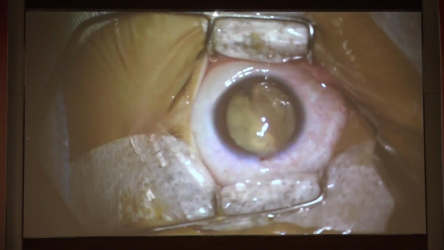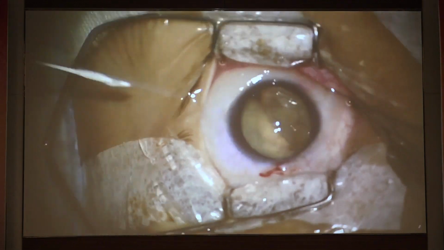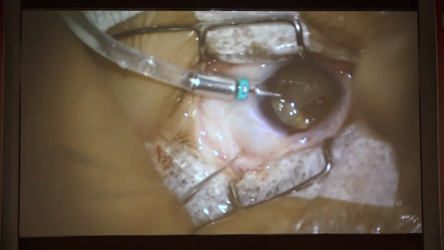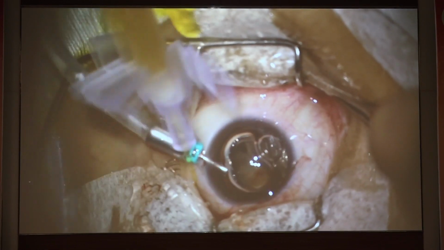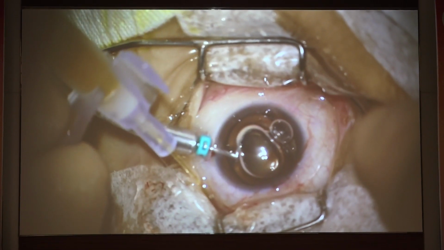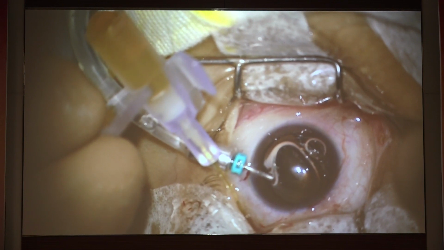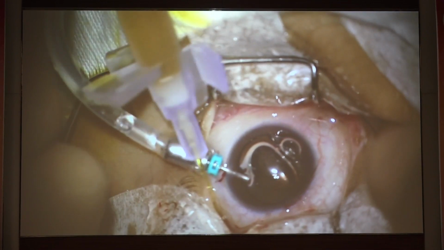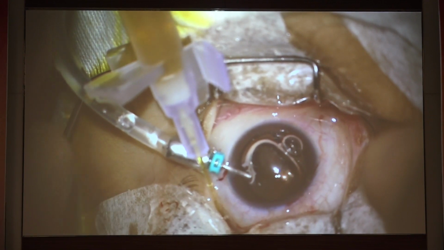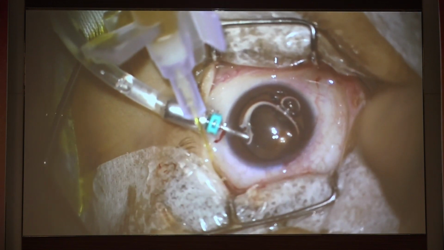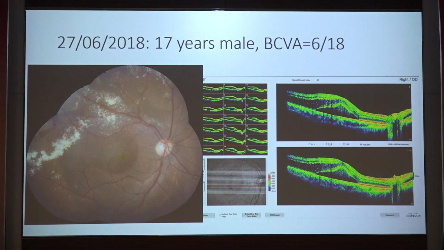And this is one more similar patient. You see, I've put the IV AC just to make sure that there's no sudden hypotony or bleeding while you are inserting this cannula. So you make sure that the pressure remains high. Again, as you see, the fluid is coming out, and once you have space, if you want to proceed with vitrectomy, you can, or if you want to just give intravitreal steroids, you have enough space to give intravitreal steroids.